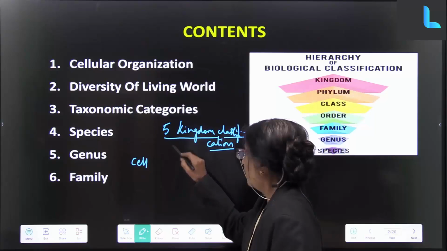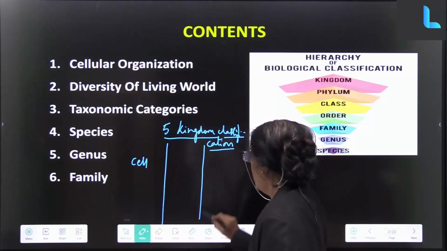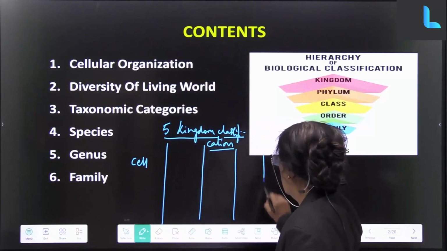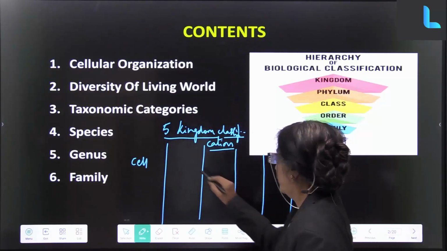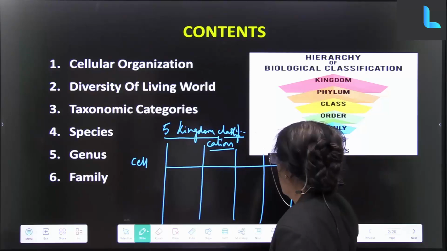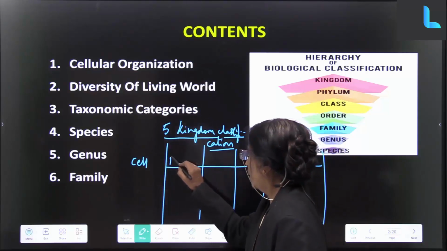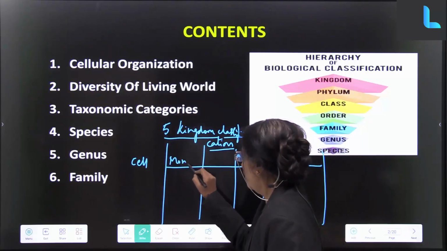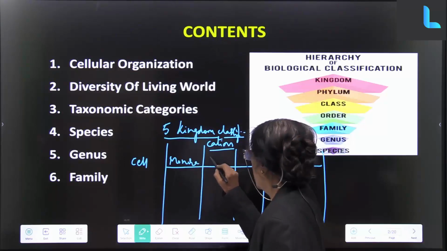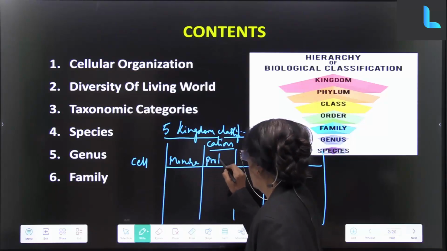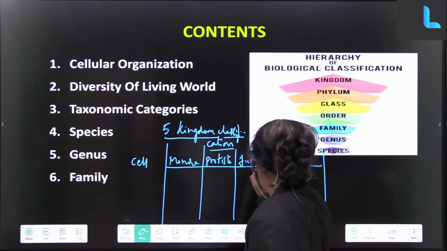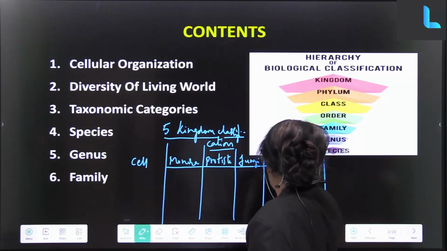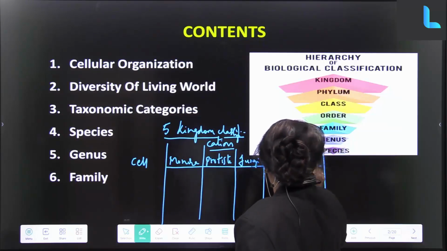What did he take now? See, there are 5 kingdoms now. 1, 2, 3, 4, 5. The first one is called the Monera, Protista, fungi, plants and animals.